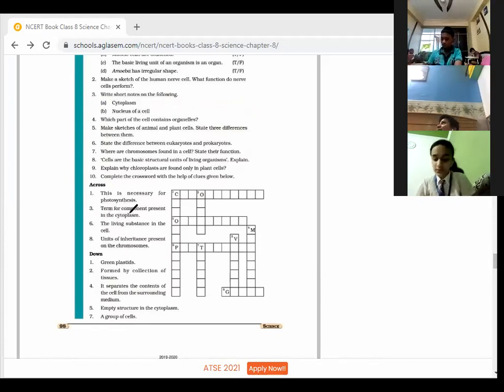Next, the term for component present in the cytoplasm. Number 3, organelle. Okay, children, fill here organelle. Next, living substance in the cell. Number 6, ma'am, protoplasm. Yes, protoplasm.